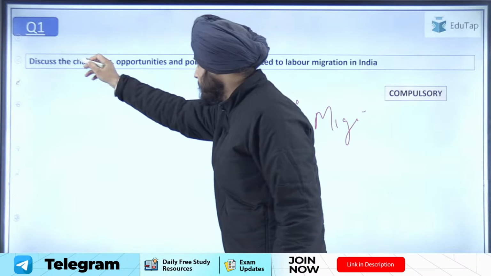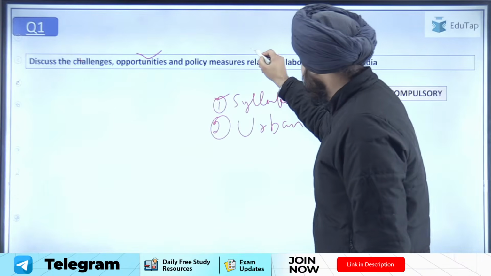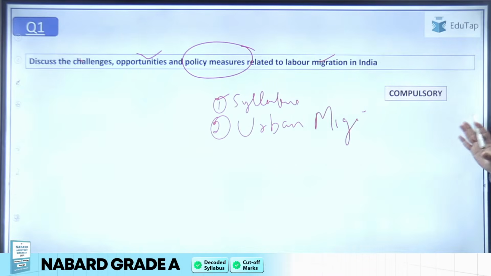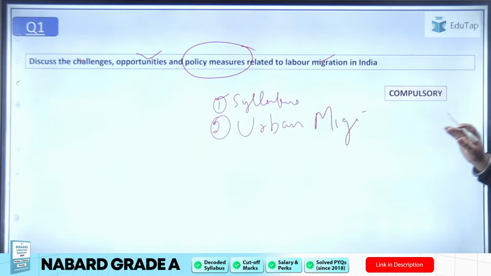तो सबने किया होगा, ये challenges बताने थे, opportunities बतानी है, और जो different policy measures लिए हैं with respect to labor migration in India. So those sort of things you have to discuss. So the structure was very easy.